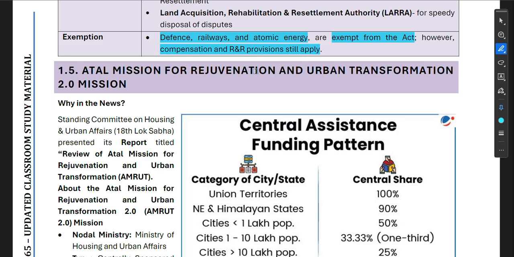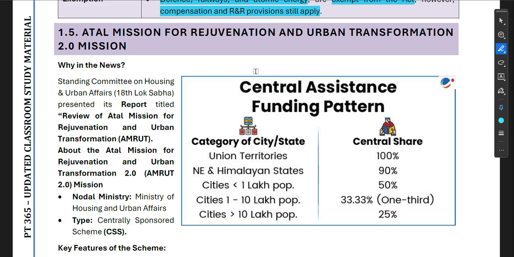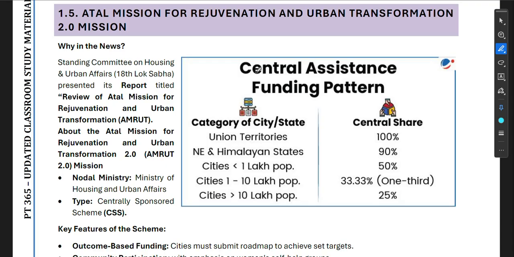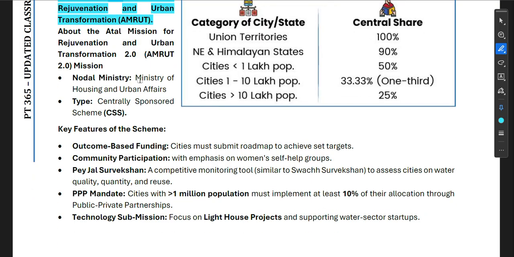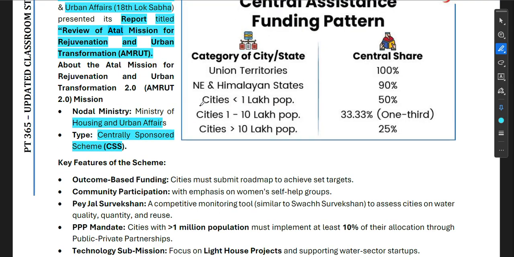Now, next is the Atal Mission for Rejuvenation and Urban Transformation. A Standing Committee on Housing and Urban Affairs, 18th Lok Sabha, presented its report titled "Review of Atal Mission for Rejuvenation and Urban Transformation." About AMRUT 2.0, the nodal ministry is the Ministry of Housing and Urban Affairs, and it is a centrally sponsored scheme.